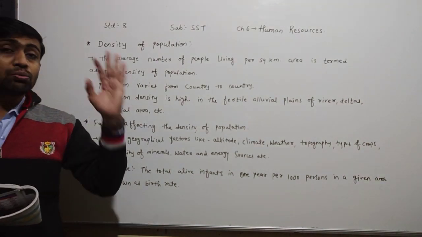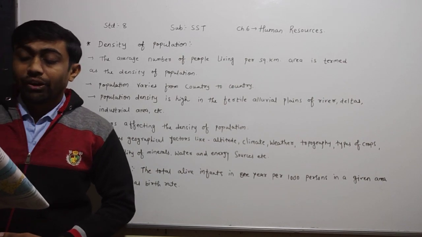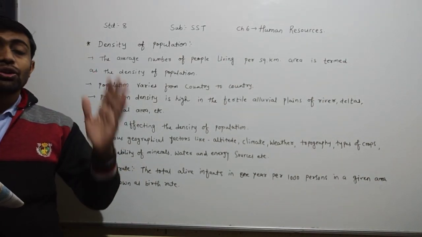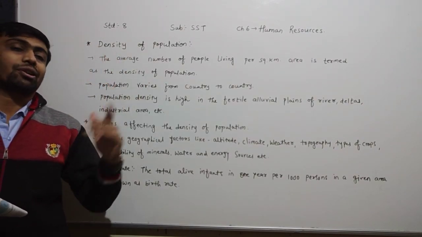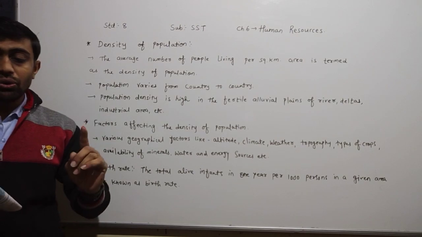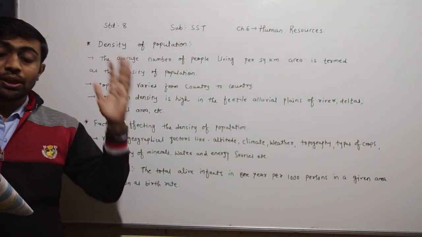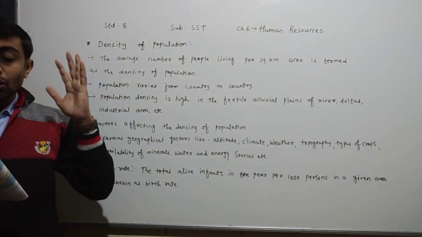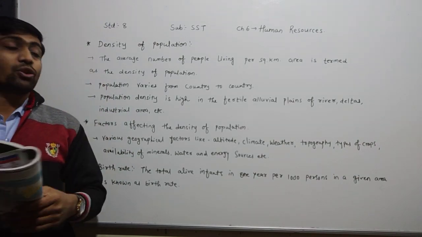The density of the population is affected by various geographical factors like altitude, climate, weather, topography, types of crops, availability of minerals, water, energy sources, etc. These are all the factors that affect the density of the population.